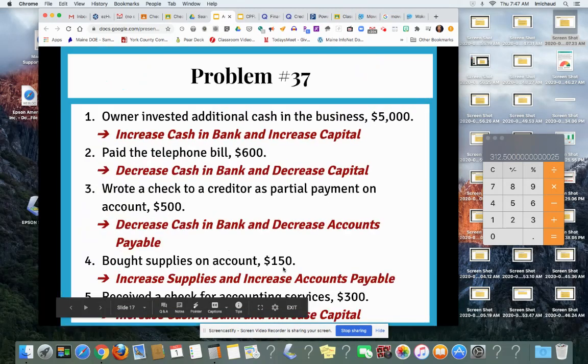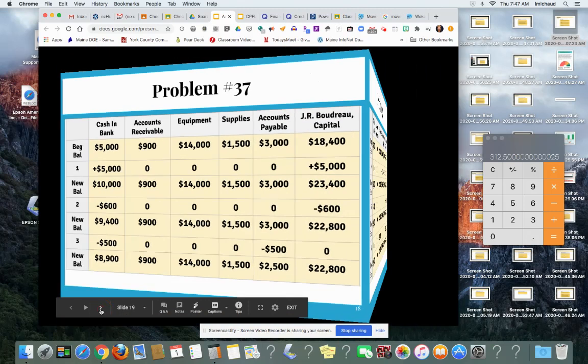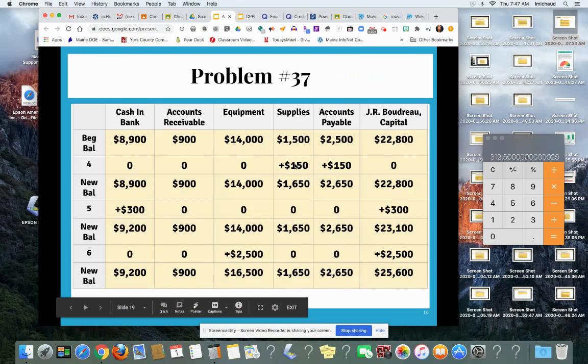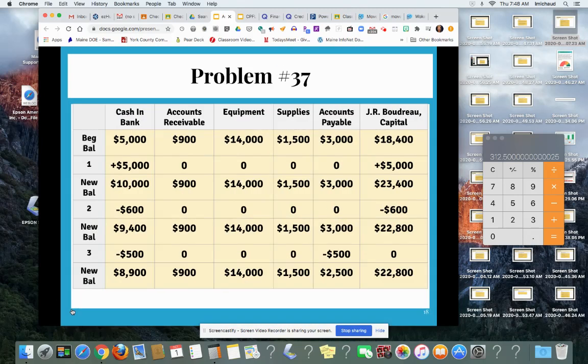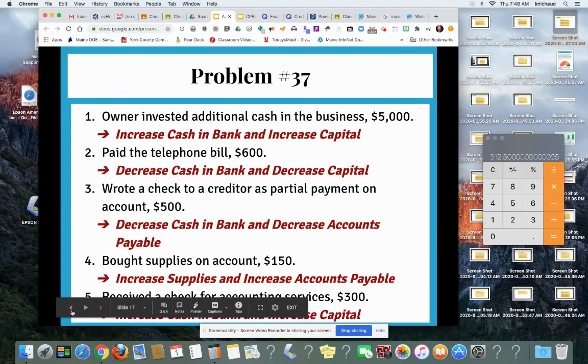4, bought supplies on account, 150. So you have more supplies than you did before, but you bought it on account, so the liability accounts payable is going to increase as well. So let's go to the table. I have to go 2 forward here. And then supplies is increased by 1,500, so you add those two for this. And accounts payable, you owe more than you did before, so 2,500 plus 150 is 2,650. Hopefully you're getting the hang of it.